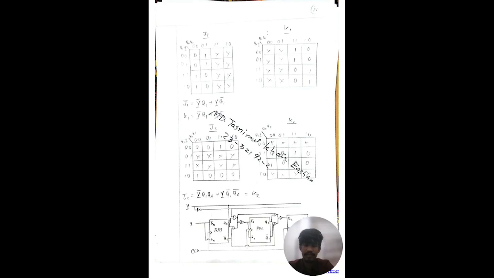As we have taken a 3-bit up-down counter, there will be 3 flip-flops. All the flip-flops' clocks are connected in common because this is a synchronous counter, and the expressions we got, we will use them to connect the pins using some gates. This will create the up-down counter which we want.